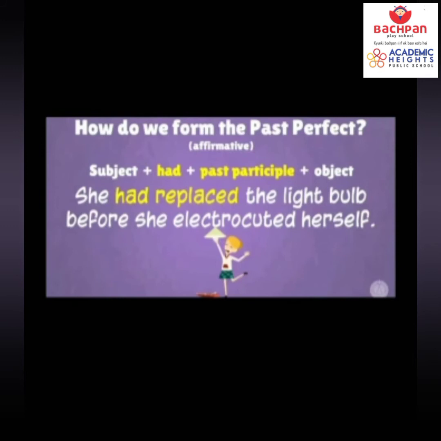See the example. She had replaced the light bulb before she electrocuted herself. But you see, she is the subject here, then had. In past perfect tense, we use had as the helping verb. She had replaced is the third form of replace. The light bulb before she electrocuted herself is the object.